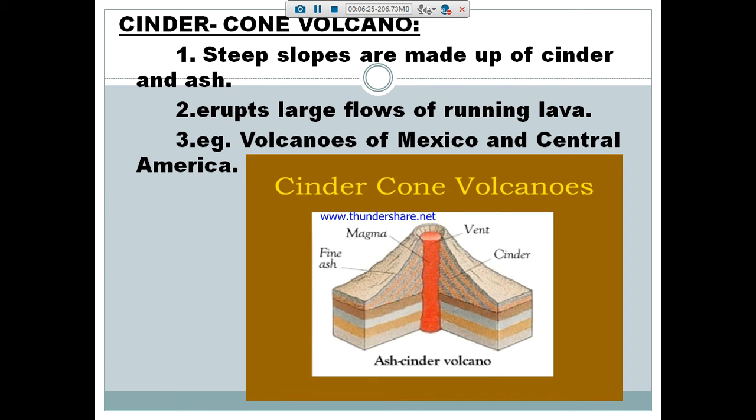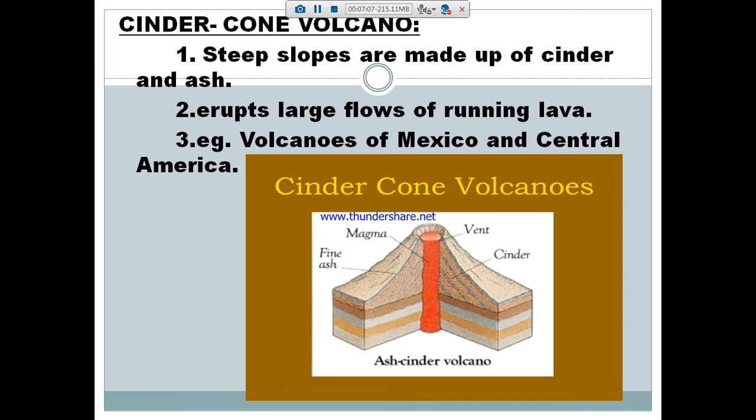And the cinder cone volcano. A cinder cone volcano has steep slopes made of cinder and ash. Moreover, it erupts large flows of running lava. It is the simplest type of volcano. Why is it so? Because, as we already saw, pressure builds up until it is enough to push the magma out of the earth's crust.